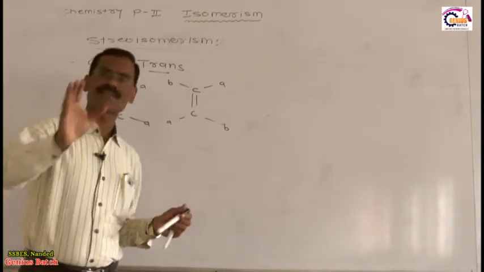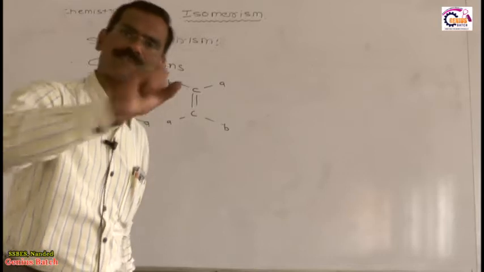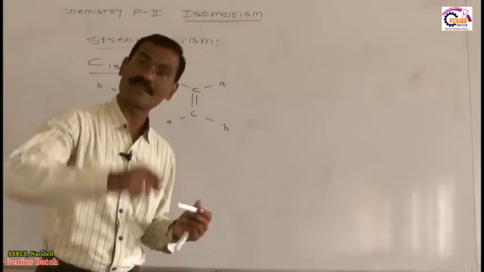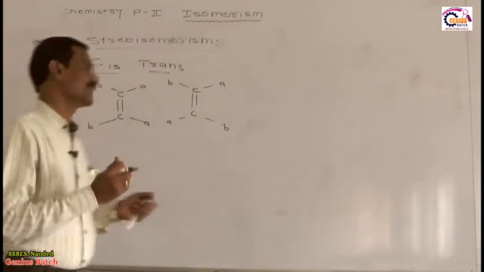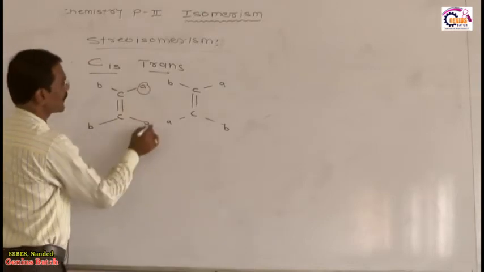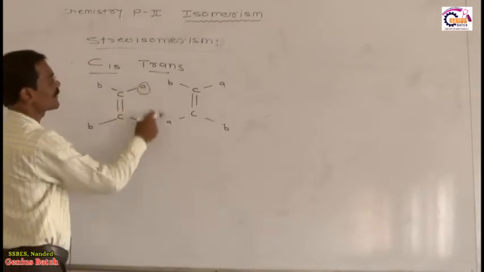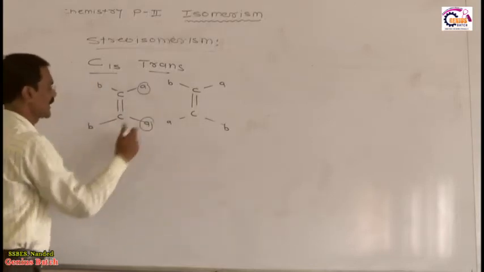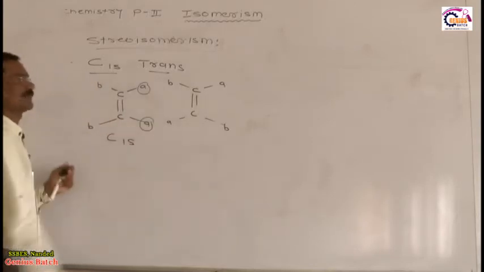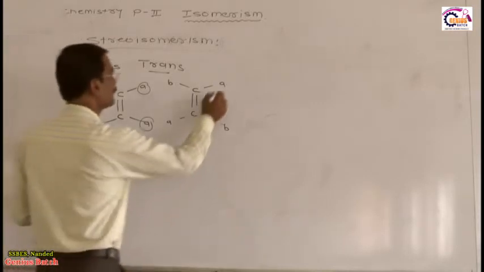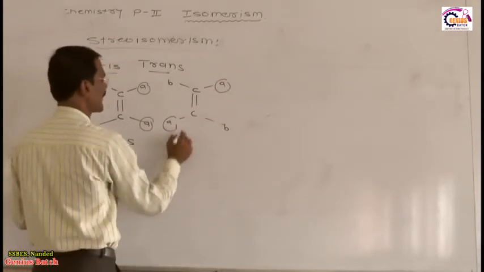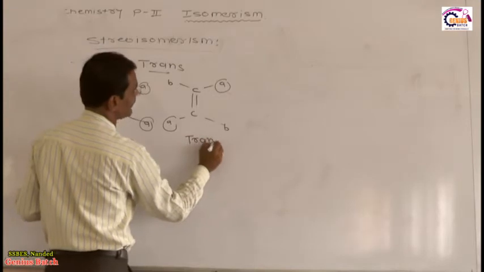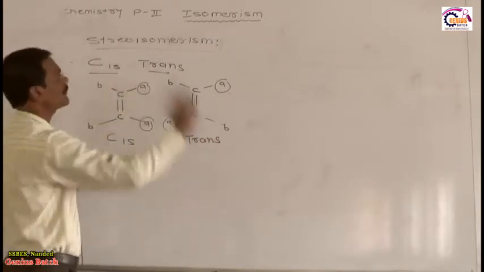They have the same molecular formula and the same structural formula, but differ in the arrangement of atoms or groups in space. If two similar groups are on the same side, the isomer is called cis. If two similar groups are on opposite sides, it is called trans, and cis-trans is a part of geometrical isomerism.